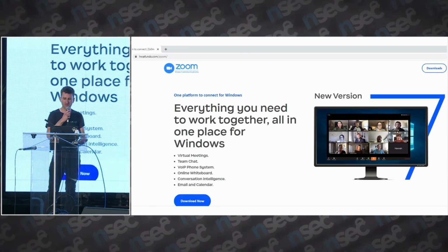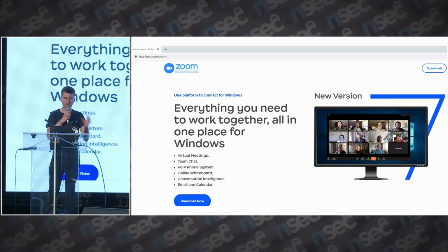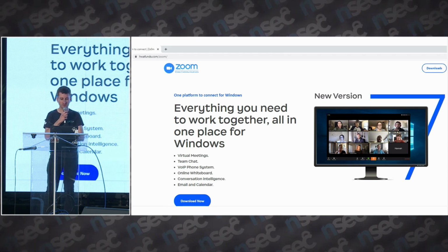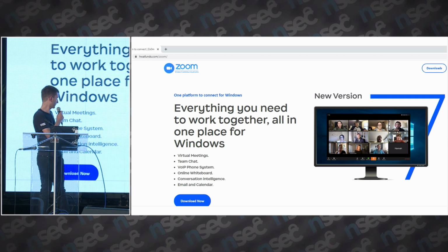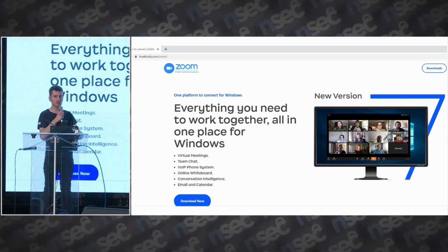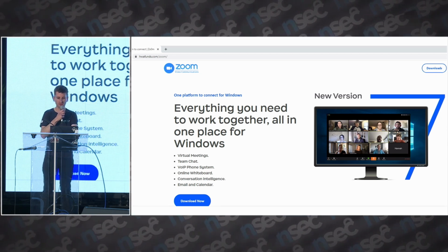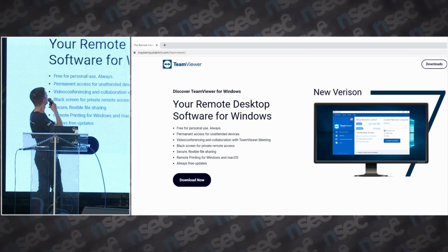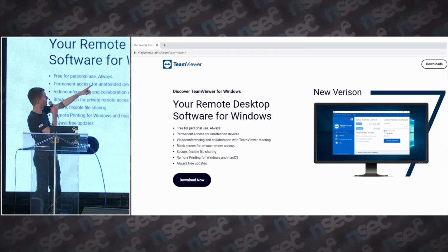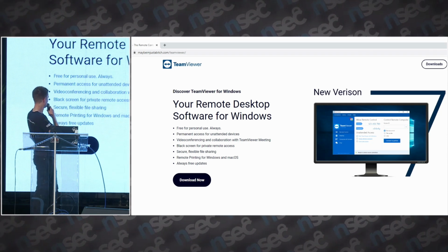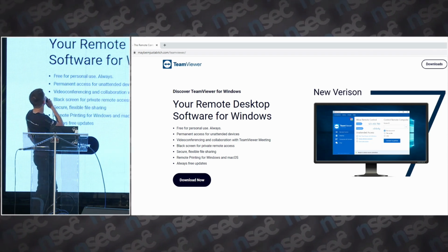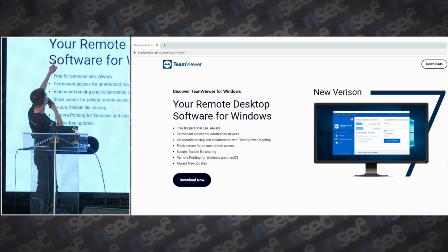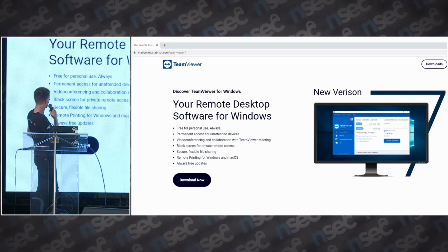In some other cases, people are redirected from the TDS to fake Zoom pages. And then from those Zoom pages, if you click download, you'll also get a malicious JavaScript file. And there are also some for TeamViewer. As you can see, there is some typo, new Verizon, and I think it's written, it's not TeamViewer in the title, it's 2V if I remember correctly.